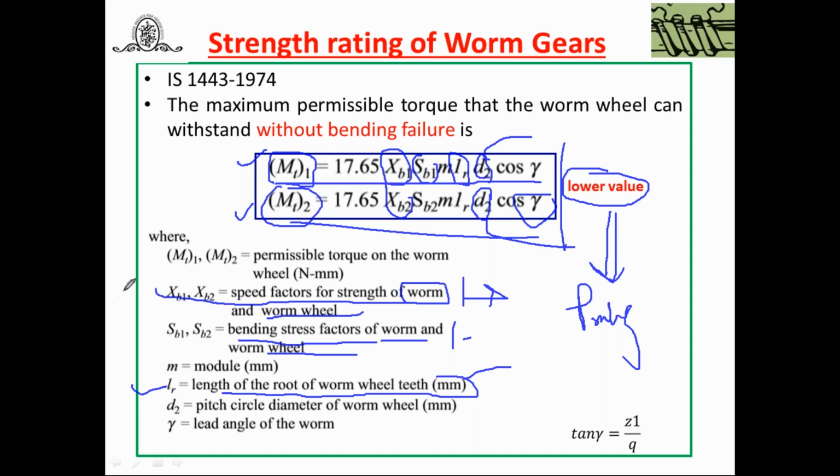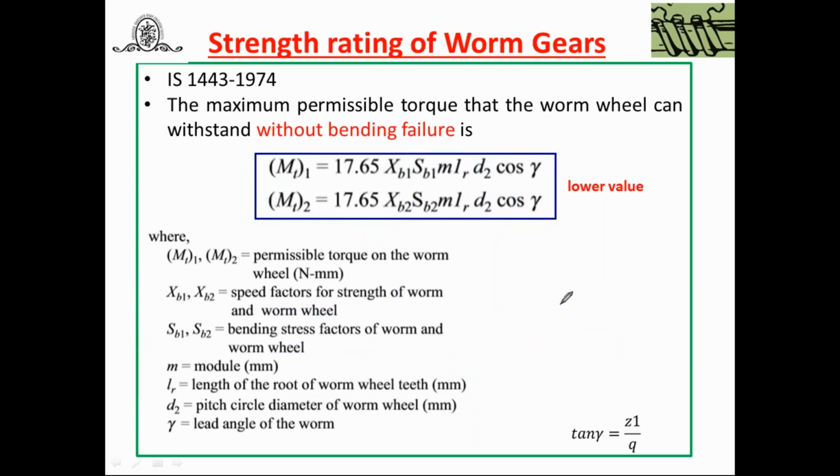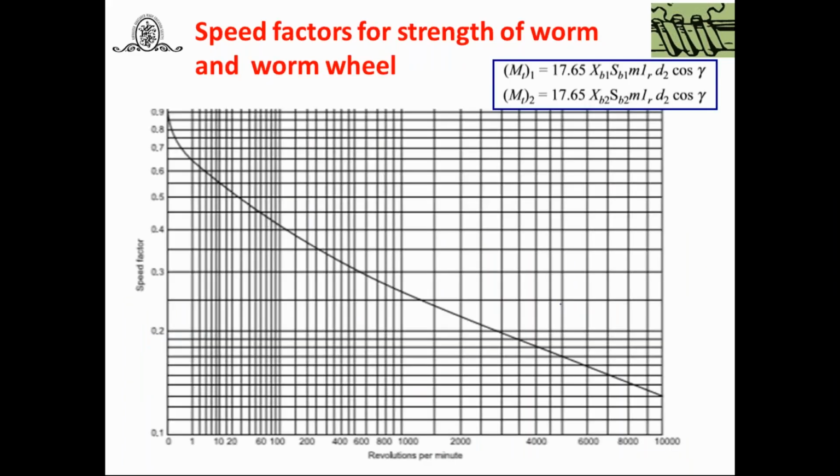capacity. Now, how to take the value of XB1, the speed factor, and how to take the value of SB1 for worm and worm wheel. Let us discuss these factors. Okay. Now, speed factors for worm and worm wheel. So what we have to do, look at this. Here this graph is given, revolution per minute on the x-axis, and speed factor, this is XB, on the y-axis.